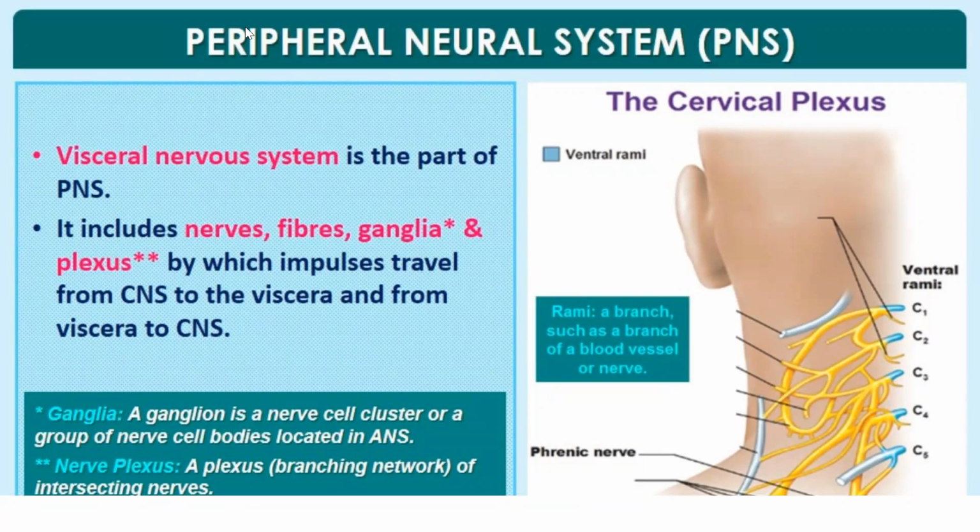Then comes the visceral neural system, which is also a part of PNS. It includes nerve fibers, ganglia, and plexus, by which impulses travel from the CNS to the viscera and from the viscera to the CNS. What are ganglia? Ganglia are clusters of nerves, or groups of nerve cell bodies, located in the ANS. And nerve plexus are branching networks of intersecting neurons. So that was it about the PNS.